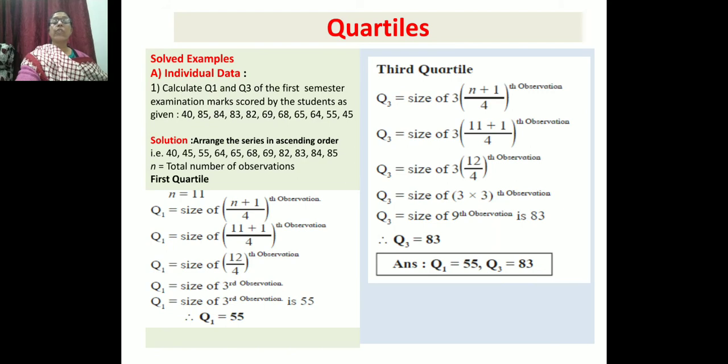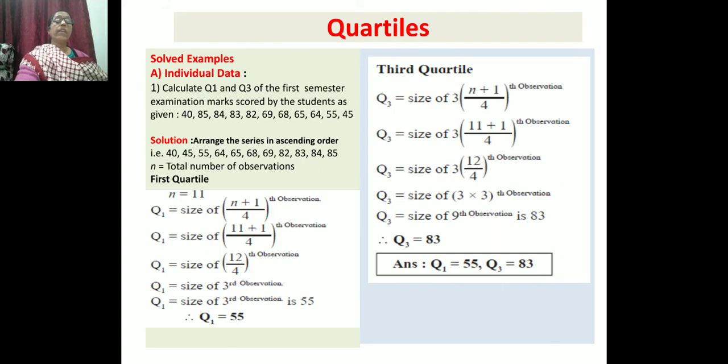So we take the size of the third observation. When we arrange the data in ascending order, 40, 45, 55, the third observation is 55. So Q1 is 55. This is very simple. So quartile 1 is 55.